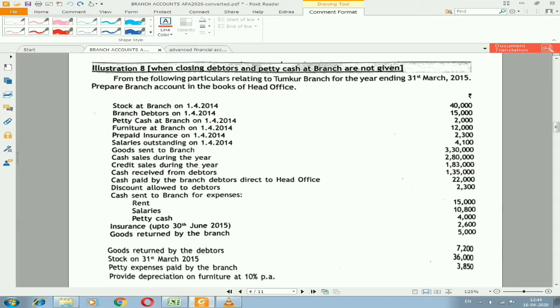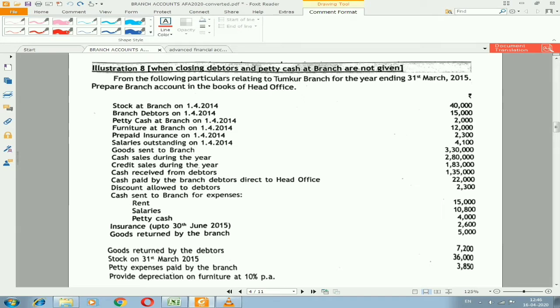Now we need to remember one thing: whether we need to prepare memorandum of debtors account or not is the important thing. In order to find out, see whether they have given debtors account information. In the second sentence itself, they have given branch debtors on 1/4/2014. That is nothing but the opening balance of debtors. Check once, have they given closing balance of debtors? If you see the whole problem, they have not given any closing balance of debtors, which is on the date of 31st March 2015. That is the reason we need to prepare memorandum of debtors account.